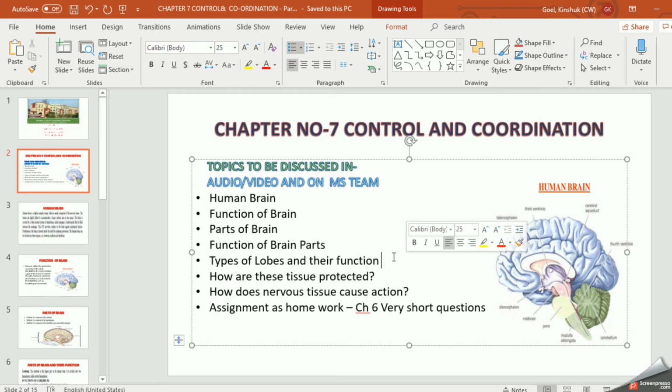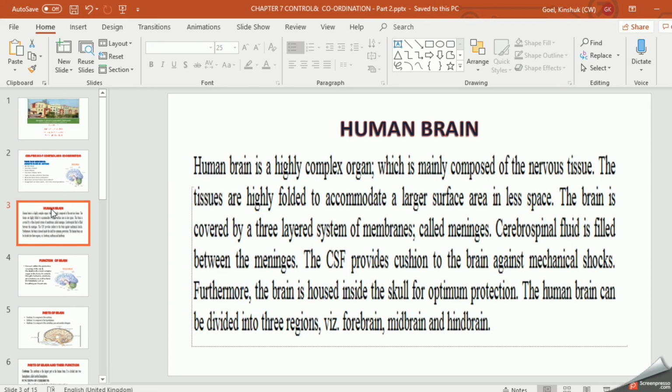So let us start today's topic, the human brain. What is the human brain? The human brain is a highly complex and very delicate organ. It is mainly composed of nervous tissue, which includes nerves, cranial nerves present in your body, and also motor nerves. The tissue is highly folded to accommodate a larger area in less space.